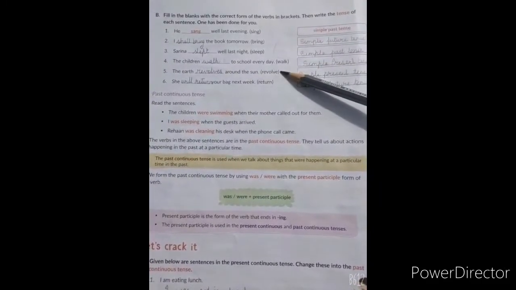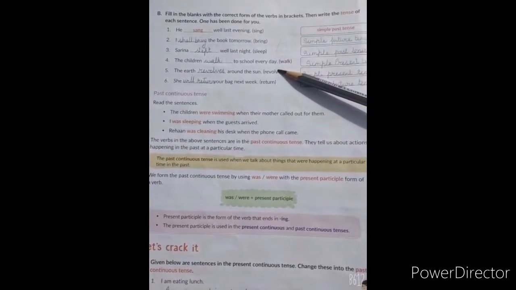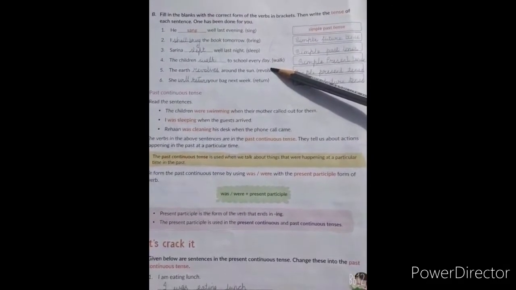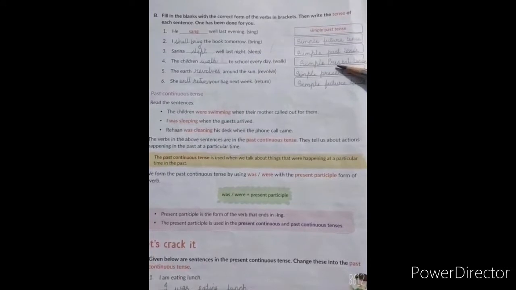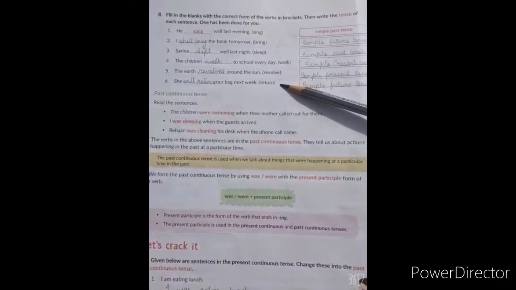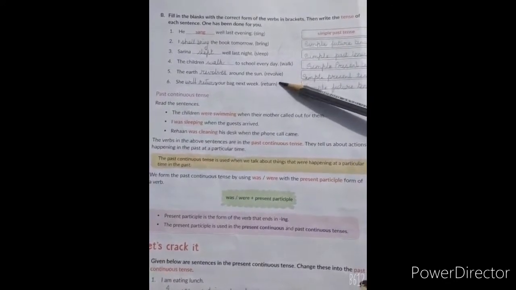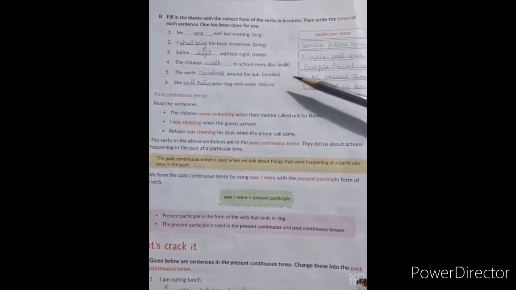Number 4, the children walk to school every day. Students, every day, that means it is a daily routine. So we have to use present tense. So the answer number 4, the children walk to school every day. And the tense is simple present tense. Now see number 5, the earth revolves around the sun. Students, it is a universal truth. So we will always use a present tense. So it will revolve. We will put one S. So the earth revolves around the sun. And it is simple present tense.